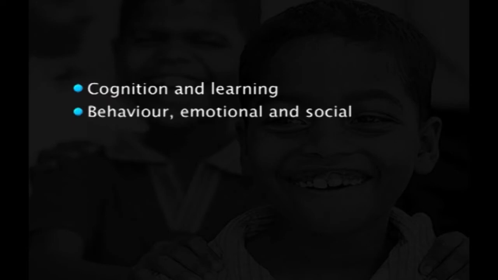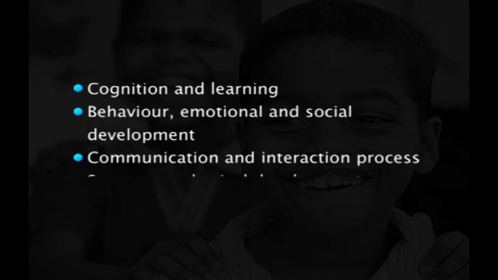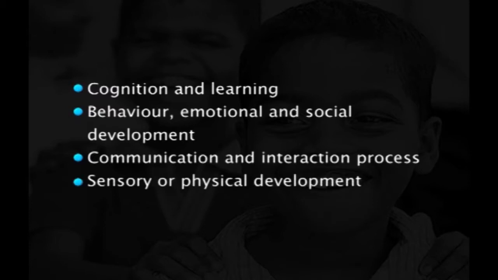The children with special educational needs and disabilities have needs and requirements which may fall into at least one of the four areas: cognition and learning, behavior, emotional and social development, communication and interaction, and sensory or physical development. Many children have interrelated needs. For example, a child with general learning difficulty may also have a sensory impairment.